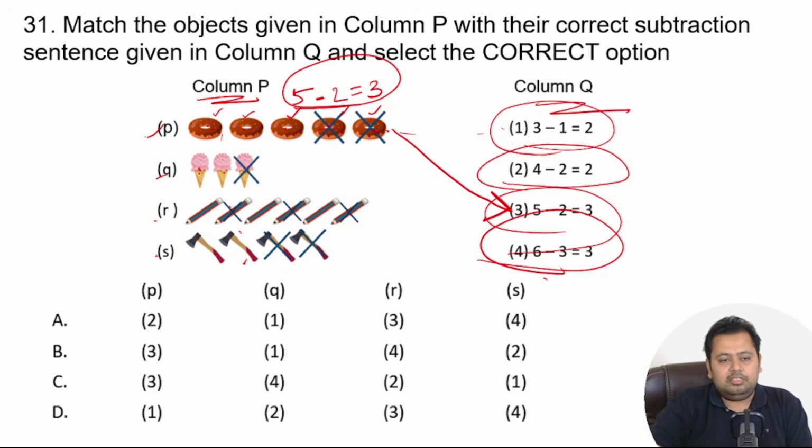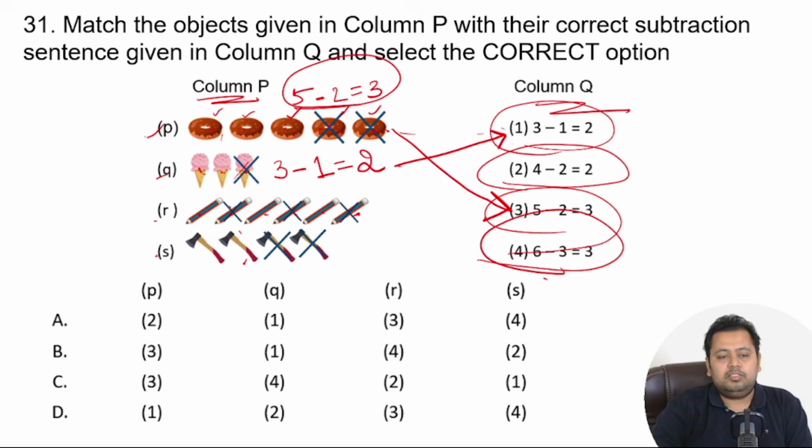Here in ice cream, this is a cone ice cream. So you can see there are 1, 2, 3 cone ice creams. 1 has been discarded. So the subtraction sentence is 3 minus 1 is equal to 2, which is nothing but option number 1, right? Now R, if you see, there are 1, 2, 3, 4, 5, 6.